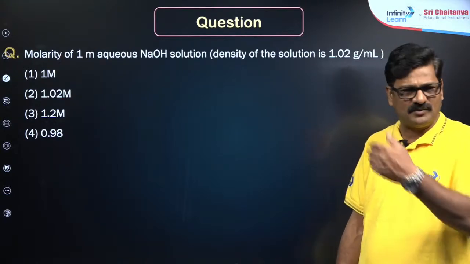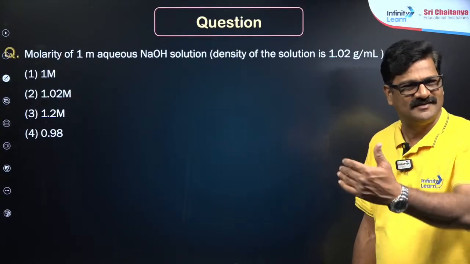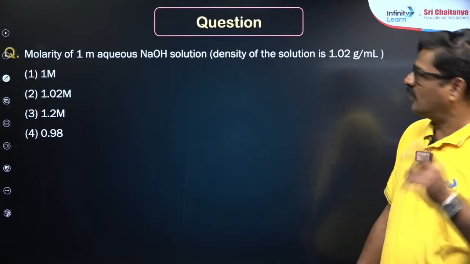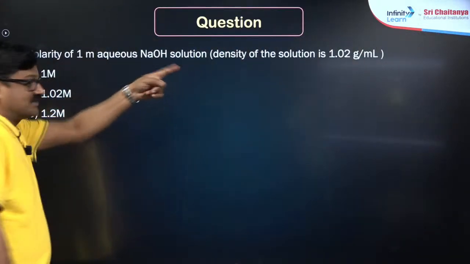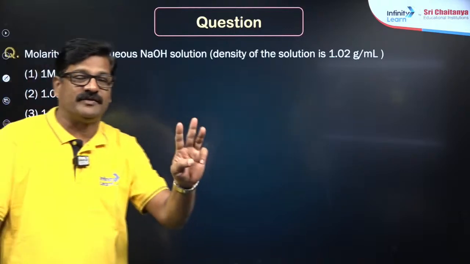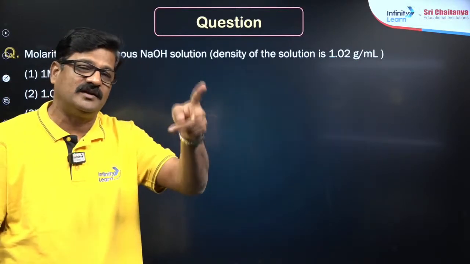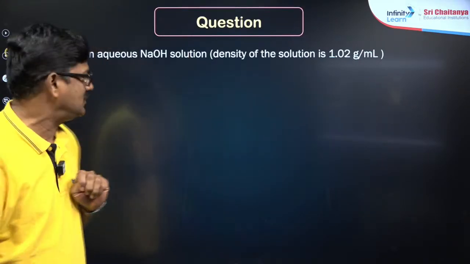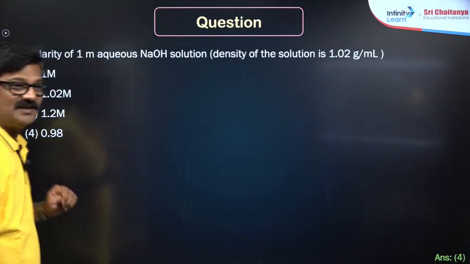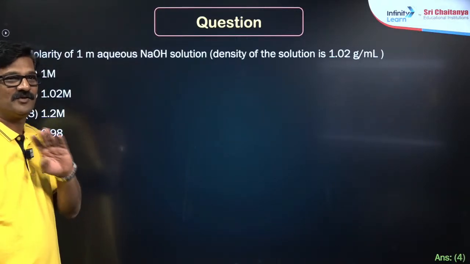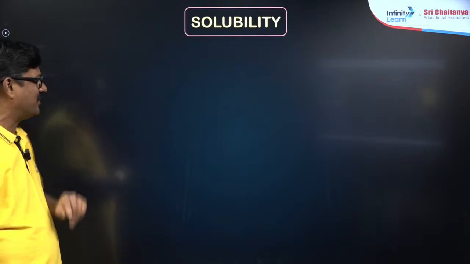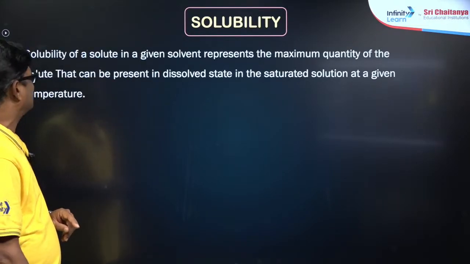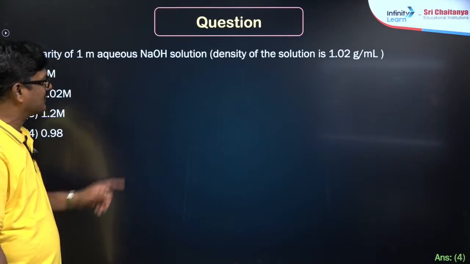Move a little ahead. The molarity of 1 molar aqueous solution of sodium hydroxide whose density is given, you have a relation between molarity, molality and density, right? Ayush, Anushka Roy, you never go wrong. That's the spirit you need to have. For that the relation is given.